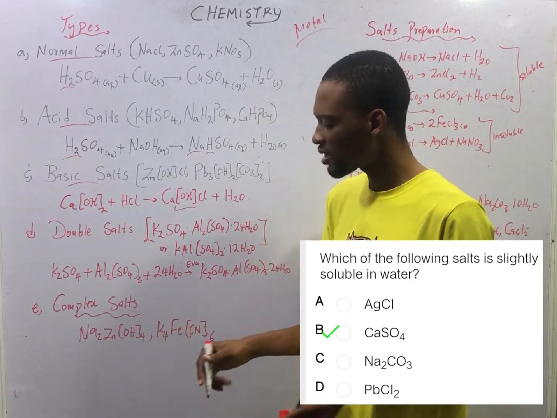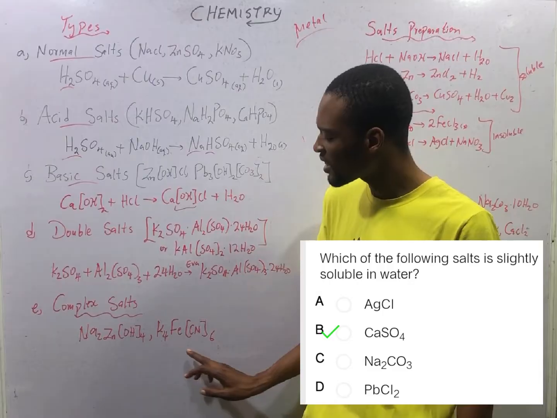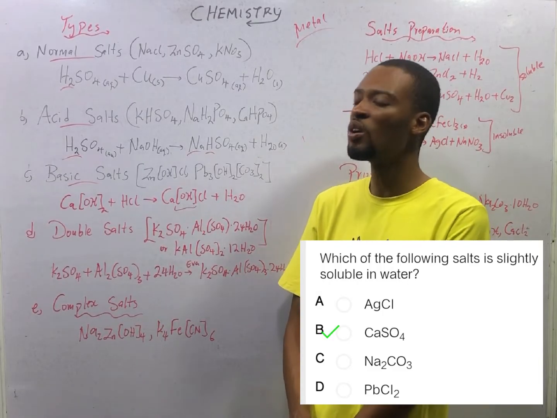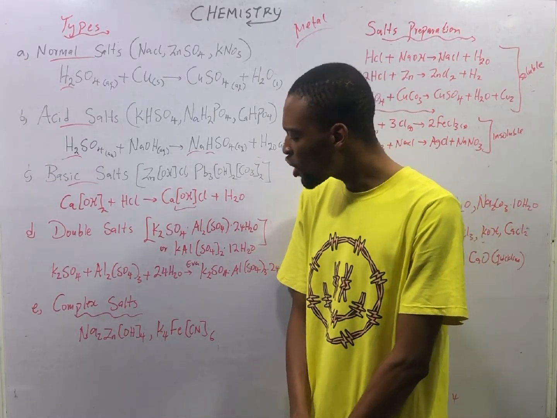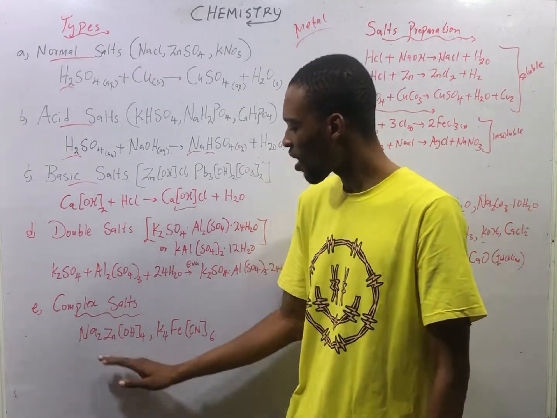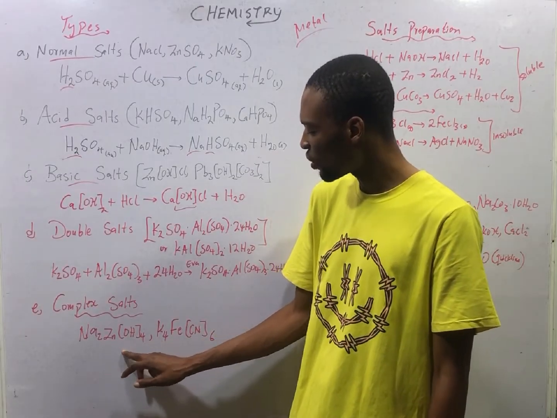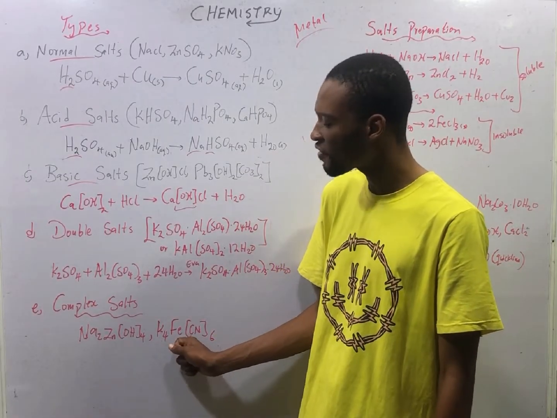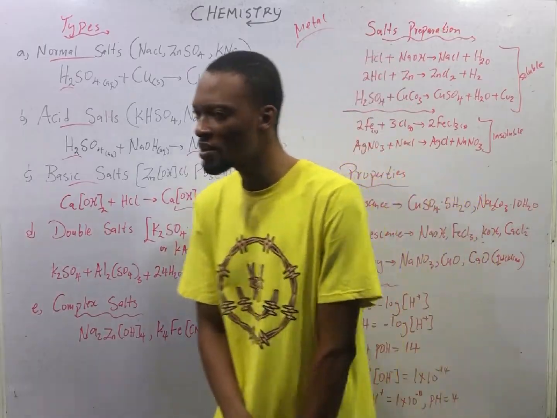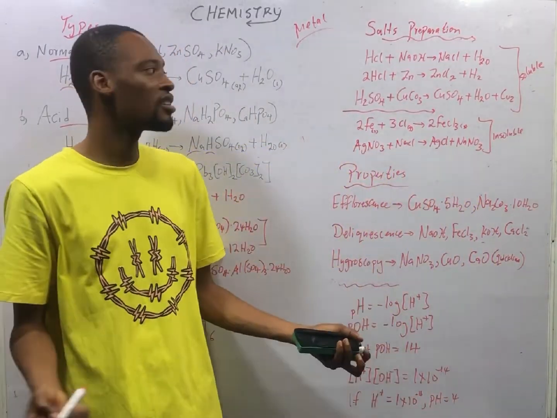A complex salt is a salt containing complex ions. For example, potassium hexacyanoferrate, sodium tetrahydroxozincate. All these are complex salts. This contains the complex ion Zn(OH)4. This contains the complex ion of Fe. And remember, formation of complex ions is a property of transition metals generally.